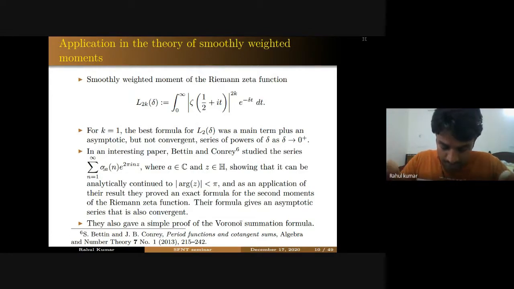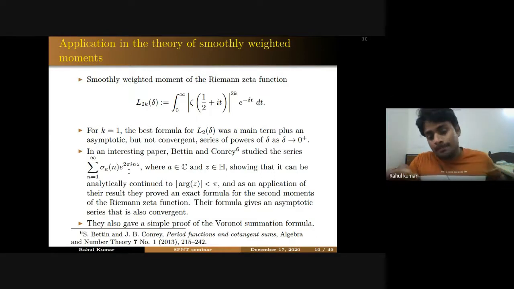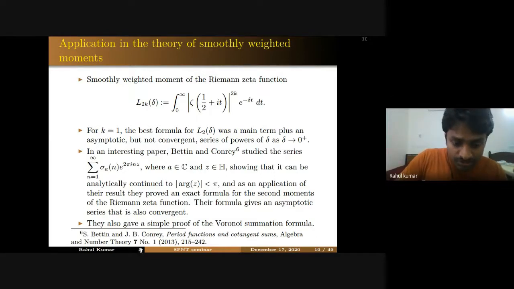So you may see that the situation is like that. Before Riemann, the Riemann zeta function was studied only for odd integers or even integers. But Riemann was the first one who considered the Riemann zeta function for complex numbers. The same situation is here: before Batten and Conde, this series was studied only for real numbers or integer values. They are the first ones who considered the series for complex numbers. But if you see their transformations in this reference, you will see that their transformation is also not explicit. It also has a one line integral.